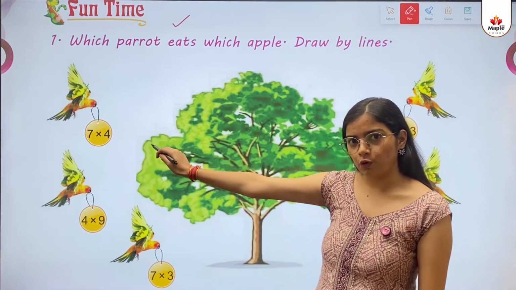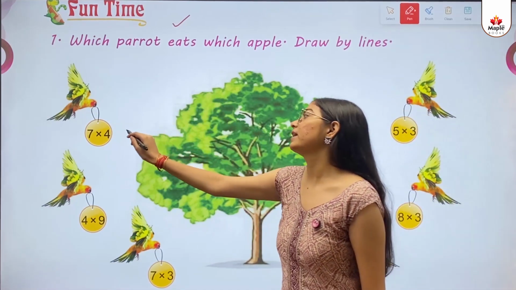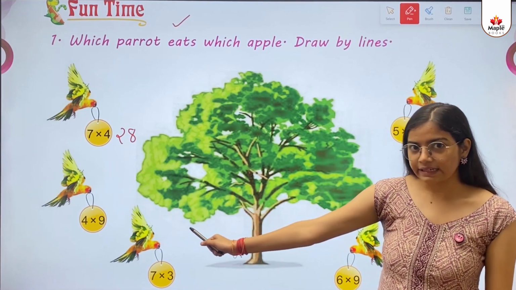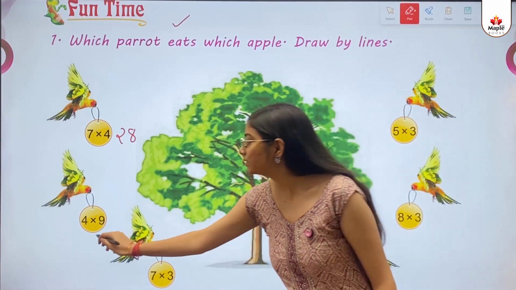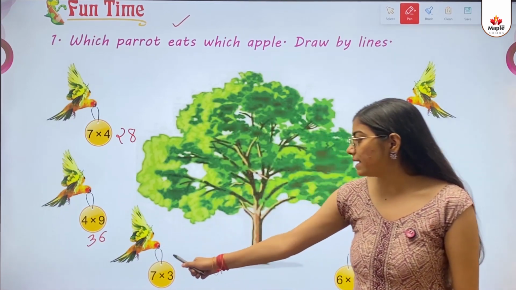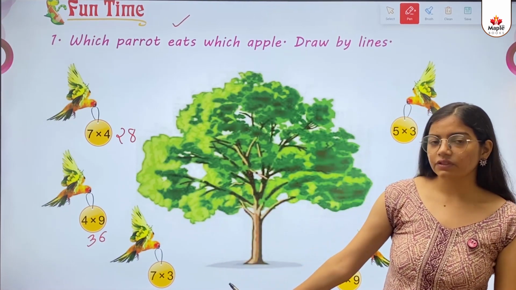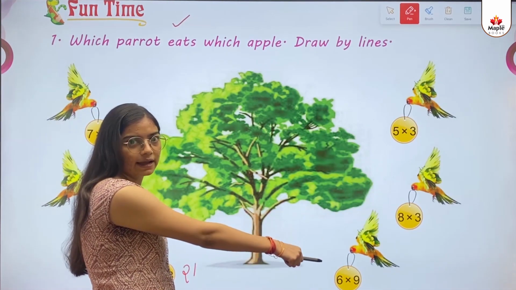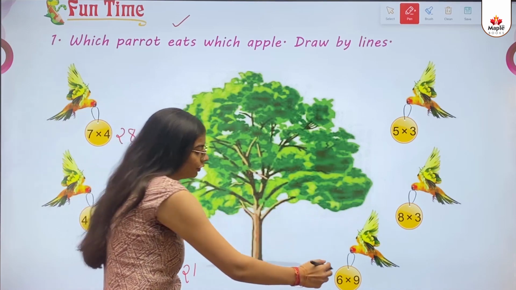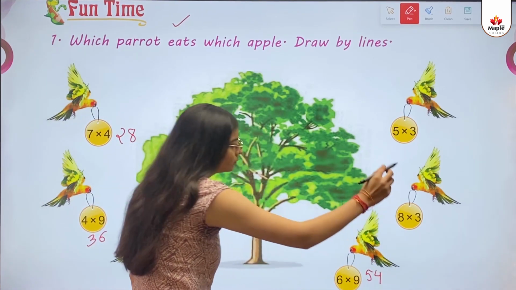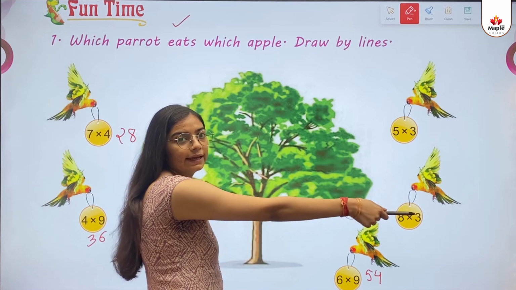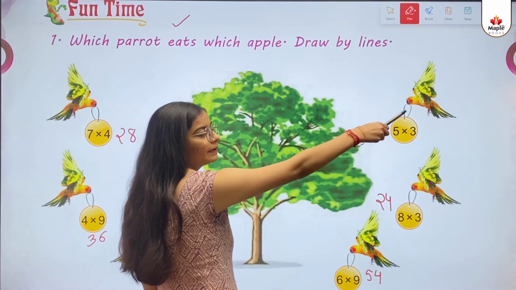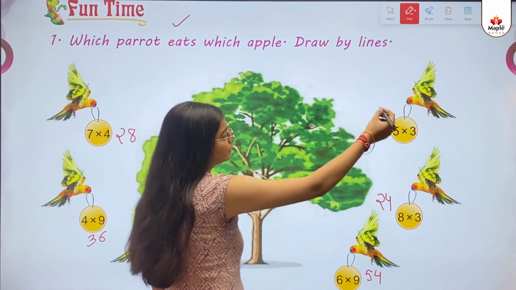7 multiply 4 gives 28. 4 multiply 9 gives 36. 7 multiply 3 gives 21. 6 multiply 9 gives 54. 8 multiply 3 gives 24. 5 multiply 3 equals to 15.